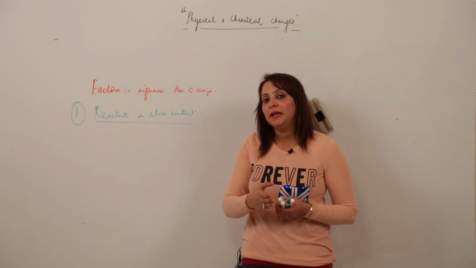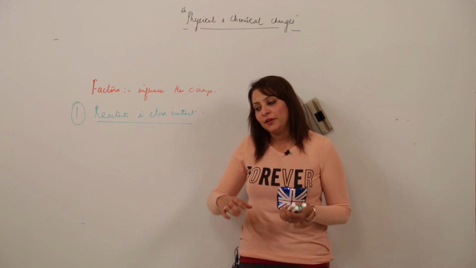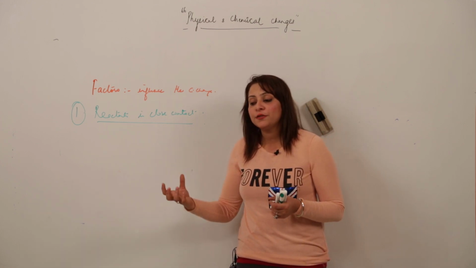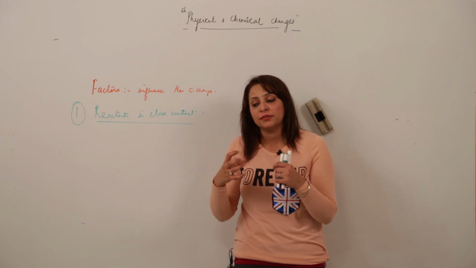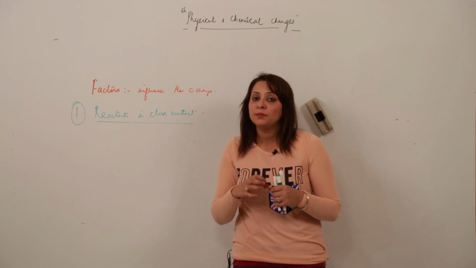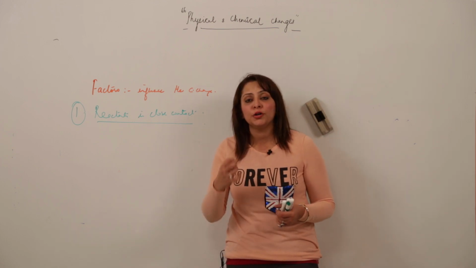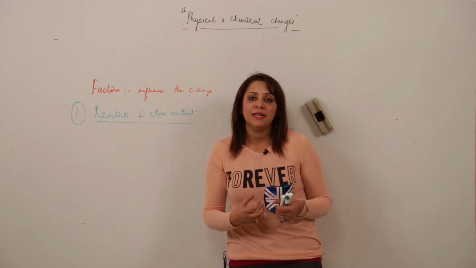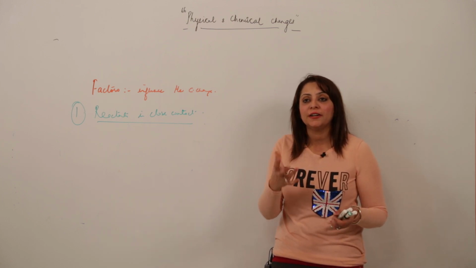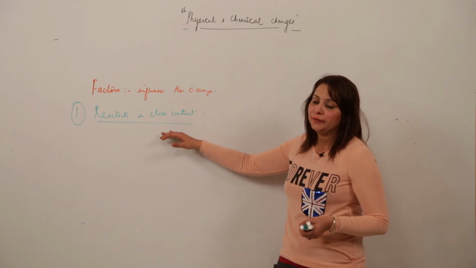Out of magnesium ribbon and magnesium powder, which is going to have closer contact? Obviously it will be the powder, because in powder form the particles can come closer to each other, more bonds can be broken and more new bonds can be formed. So the reaction occurring in the amorphous or powder form is more efficient than in a pure solid form, a three-dimensional structure or a crystal form. So for the reaction to occur, there should be close contact.